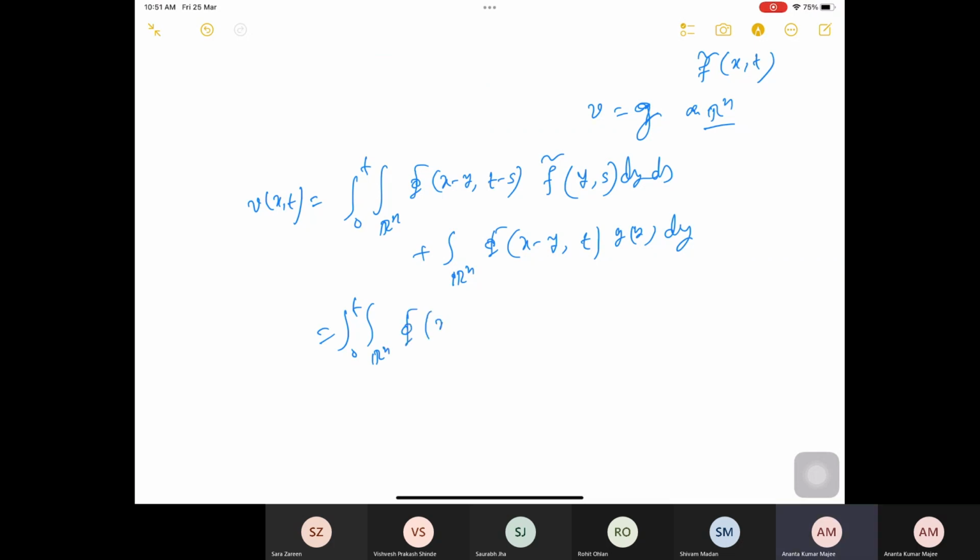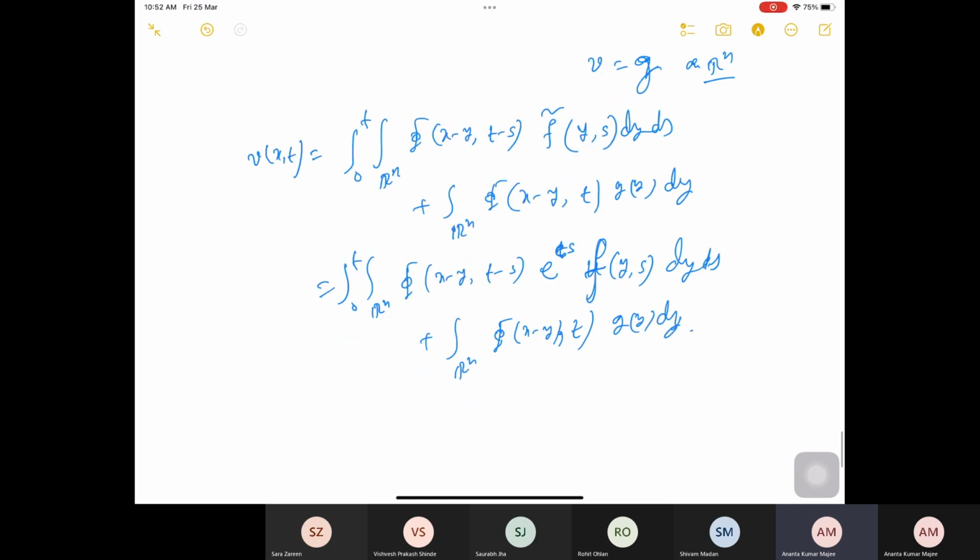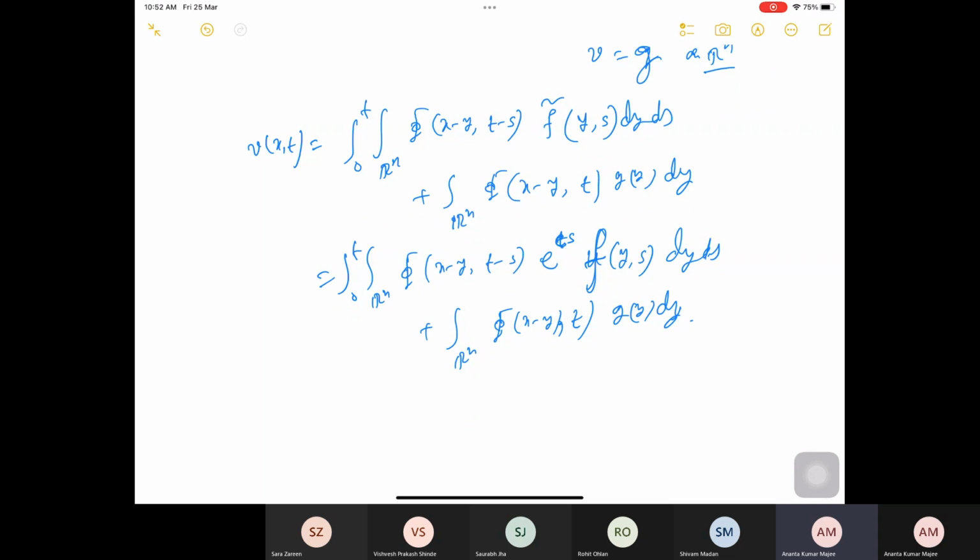Now if you just change it, this is the same as the integral from 0 to t, integral over R^n, of phi(x minus y, t minus s), and f tilde is now e to the power c s times f(y,s), dy ds, plus the integral over R^n of phi(x minus y, t) g(y) dy. So now this is the explicit solution for my v.